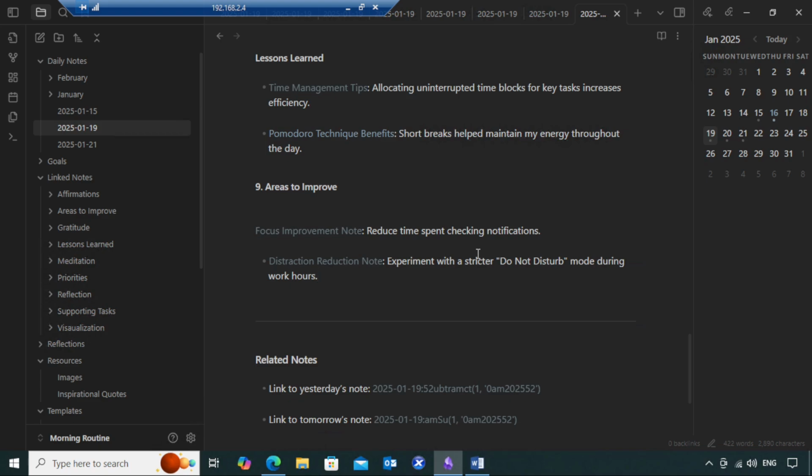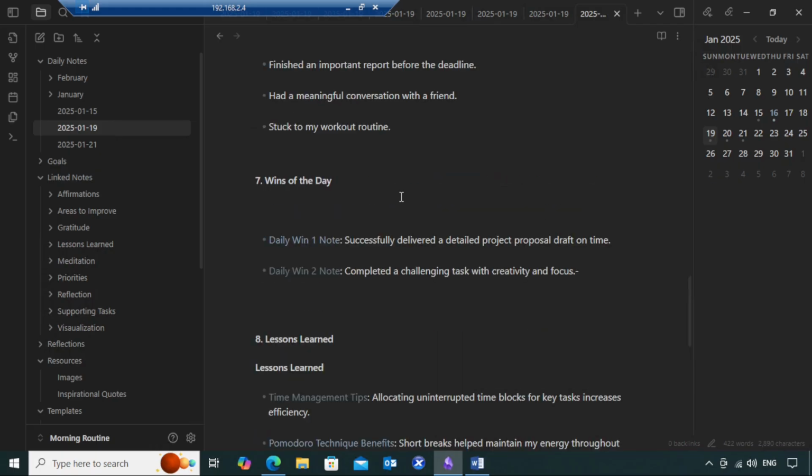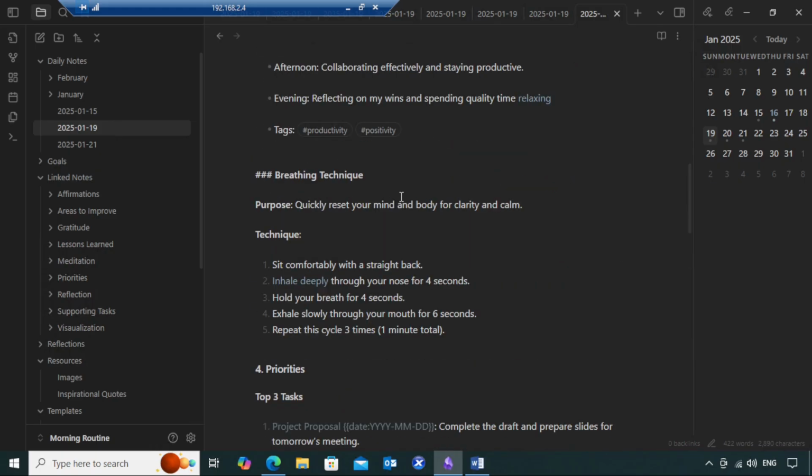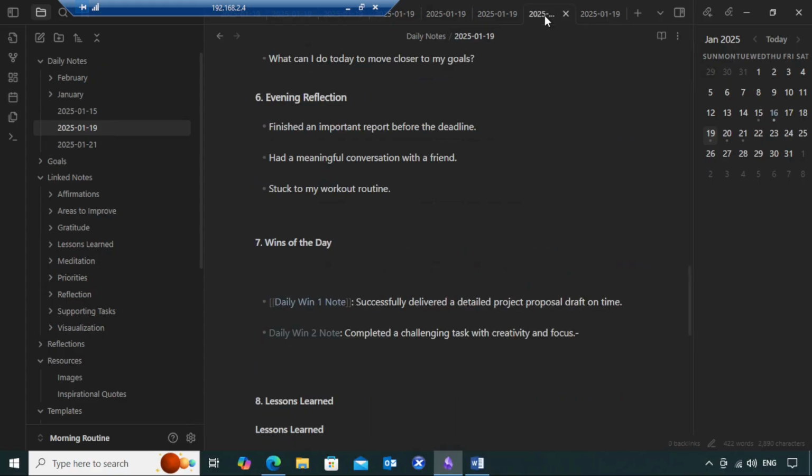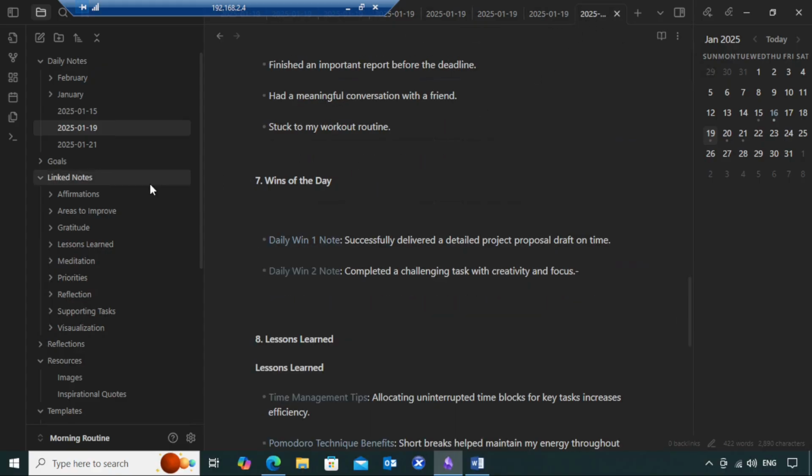And if you follow this for the next 6 months or 1 year, every day you are improvising it. You are not only mentioning all the details about your daily activities, you are linking this information to the new notes and you are sharing a lot of thoughts and it is going to create a web of knowledge, or web of ideas.